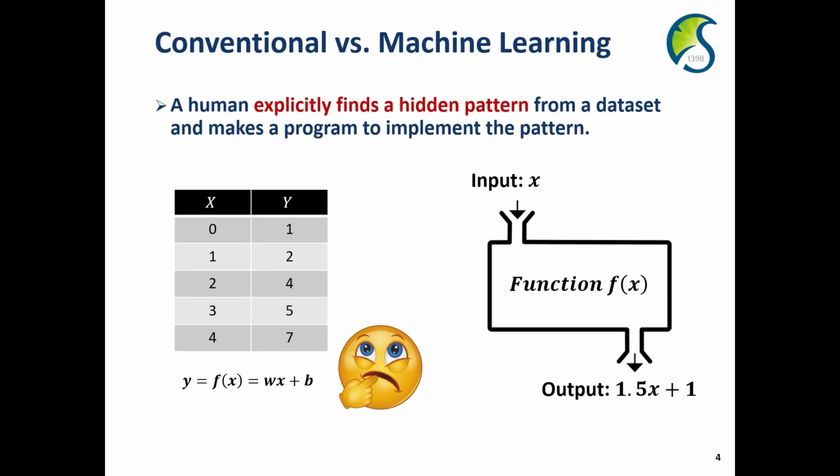So let me first explain conventional programming. When you implement conventional programming, you first identify the hidden pattern between x and y. Based on our observation, we first define that the relationship is based on this function, okay? And then we implement this pattern. This is a conventional computer program.